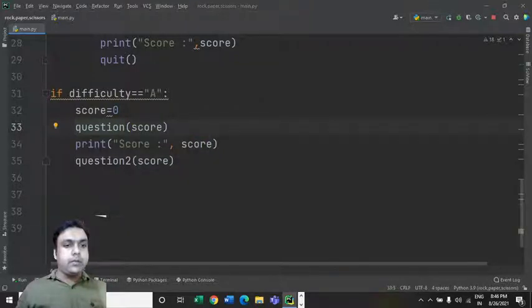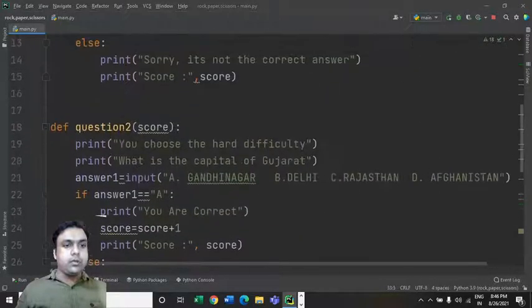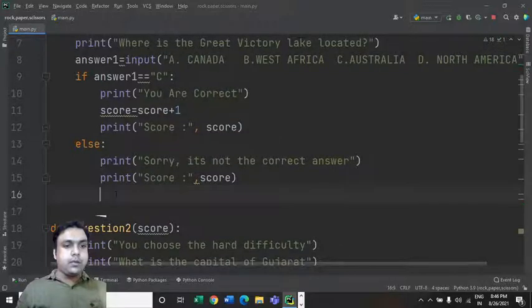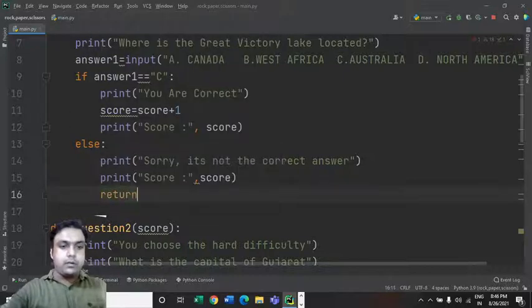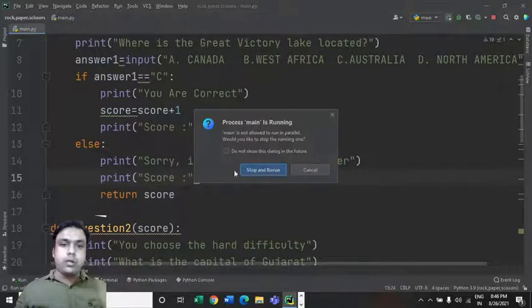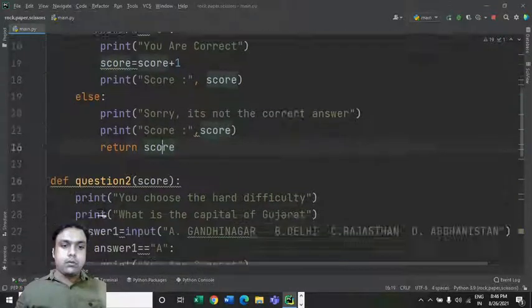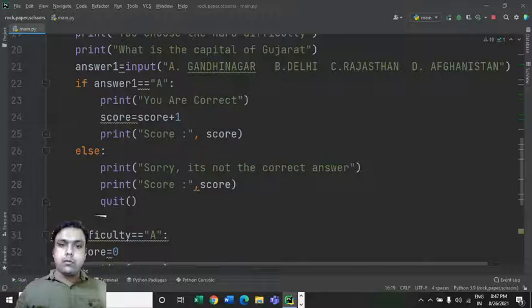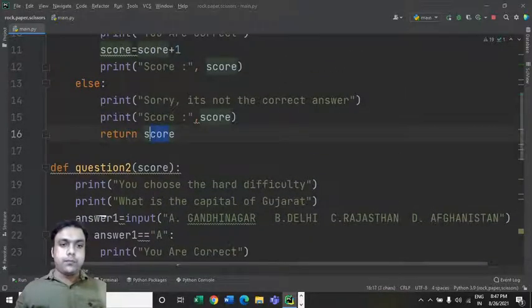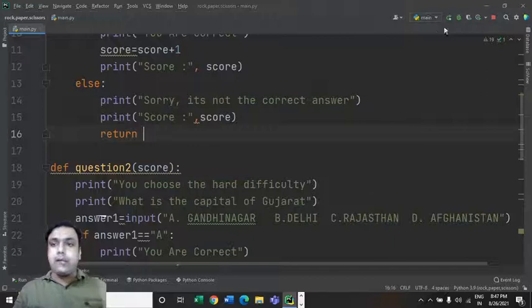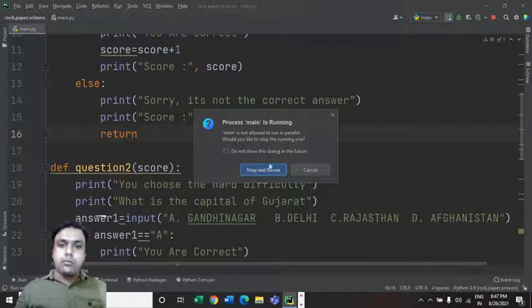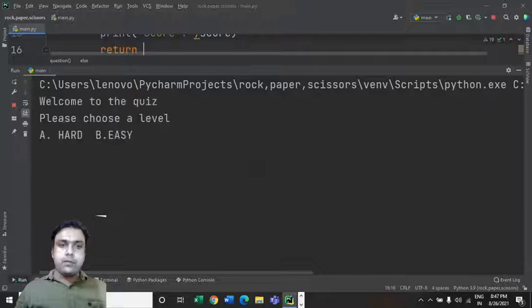Let's do one thing. Let's see, when we are calling this function, this is happening. Let me put this return keyword over here, return score. Now if I run this code, let's see what is going to happen. Maybe I haven't used the return function, so do not show this message again.